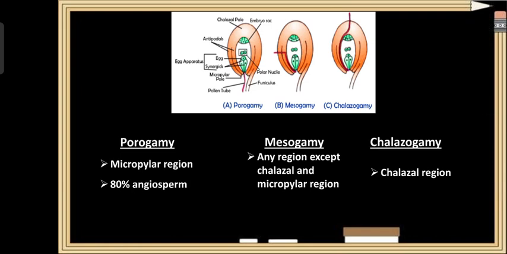So what is porogamy? If the pollen tube enters the ovule through the micropyle region, it is called porogamy, and it is very common in more than 80% of angiosperms. So what is mesogamy? If the pollen tube enters the ovule from any region except the chalazal region and the micropylar region, it is called mesogamy.